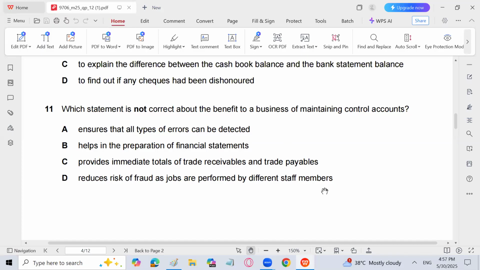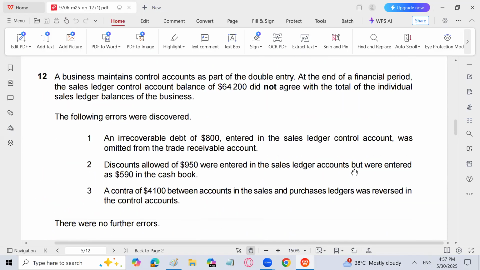Remember that errors of omission and commission can never be detected by preparing a control account, right? So A is the answer, that statement is not correct about the benefits to a business of maintaining control account. Yes, it reduces errors and frauds, but all types of errors cannot be detected.